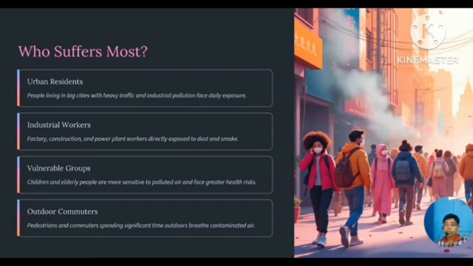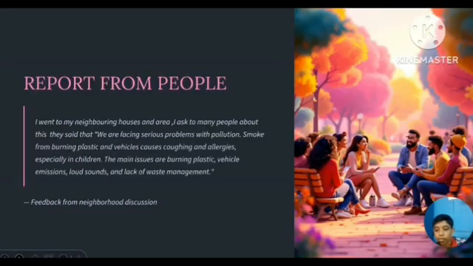Who suffers the most? The people living in cities where smog, dust, and everything is high. Industry workers are also sufferers of pollution, because in industry they produce toxic gases and chemicals which become smoke and go into the atmosphere.